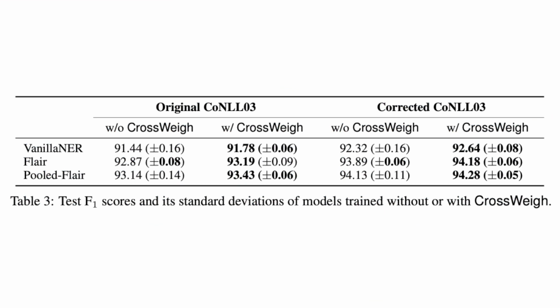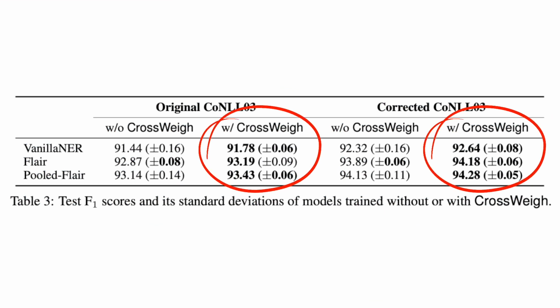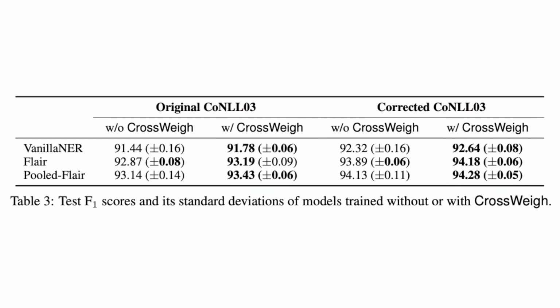Let's now look at the CoNLL 2003 experimental results with the CrossWeigh framework. Overall, as you can see here, the CrossWeigh framework tends to lead to a higher F1 score in both the original CoNLL 2003 and the corrected version, showcasing the effectiveness of CrossWeigh in alleviating incorrect annotations during the model training process. Additionally, you can see that the standard deviations tend to be smaller with the CrossWeigh framework, suggesting more stable results.